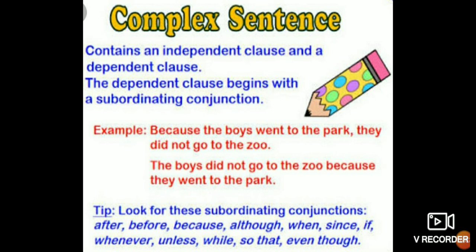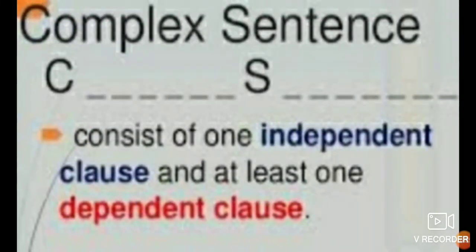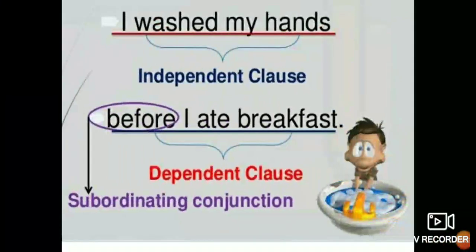Because the boys went to the park, they did not go to the zoo. So here we are starting from the conjunction because. So the first one is what? Subordinate clause, and the second one is principal. The first one is the subordinate clause and the second part is the principal clause. So one is an independent clause here and one is a dependent clause here. So it is a complex sentence. The boys did not go to the zoo because they went to the park. Again same thing. So complex sentences consist of one independent clause and at least one dependent clause.